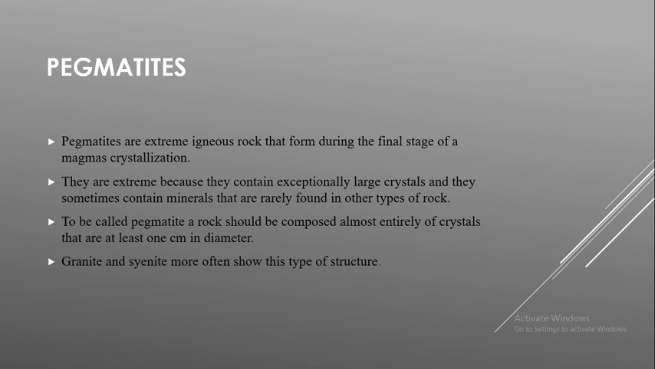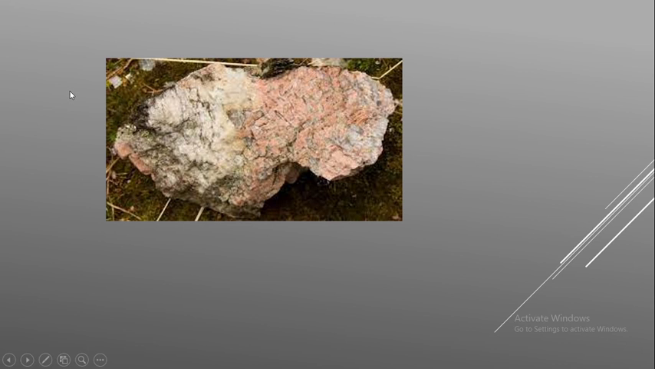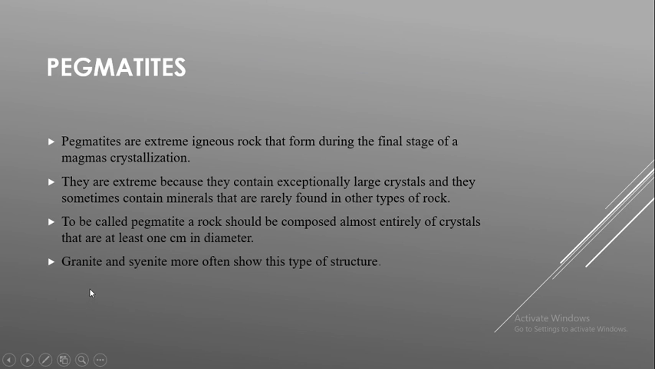In the final stage of magma crystallization, these rocks, pegmatites, are formed. They are extreme because they contain exceptionally large crystals and they sometimes contain minerals that are rarely found in other types of rock. Why are these formed last? Since it may have various kinds of crystals, it may be of a particular type or have a particular crystal, or it may have random crystals also. Then it is known as pegmatite.